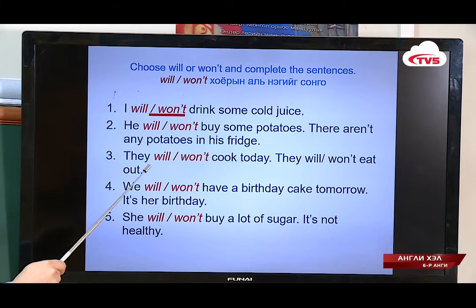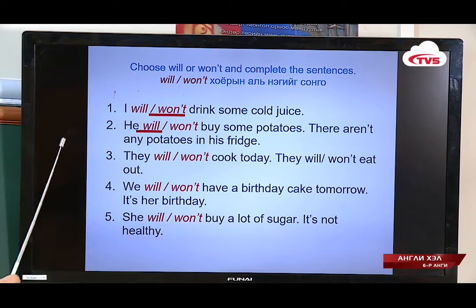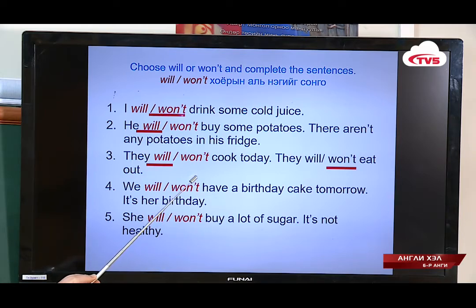I won't drink some cold juice, but maybe you will. He will buy some potatoes. There aren't any potatoes in his fridge. They will cook today. They won't eat out. But maybe you don't want to cook, or they don't want to cook. So you could say they won't cook today. But in that case, you would have to say they will eat out, because they have to have something to eat.